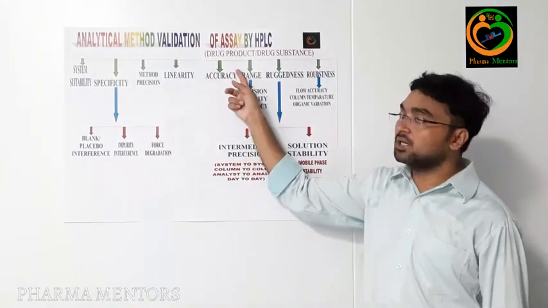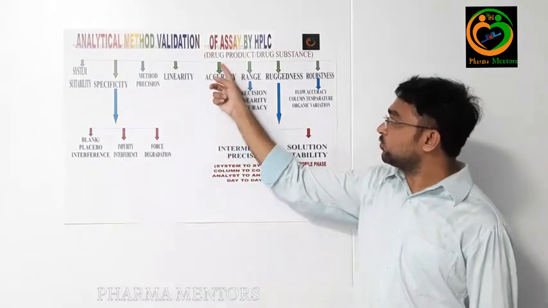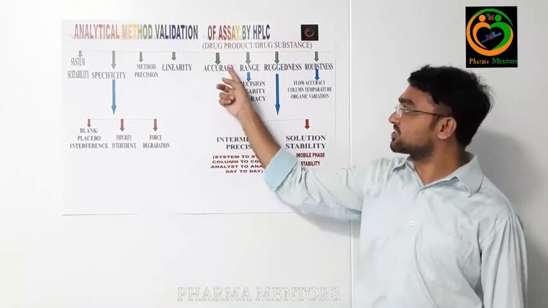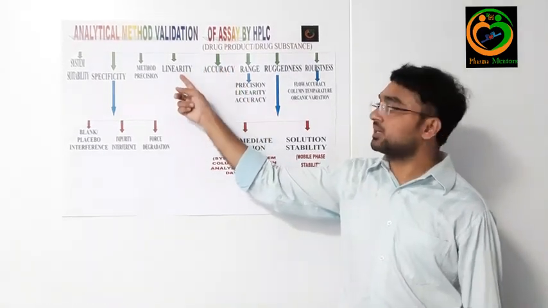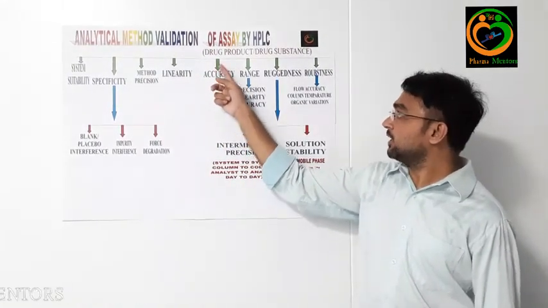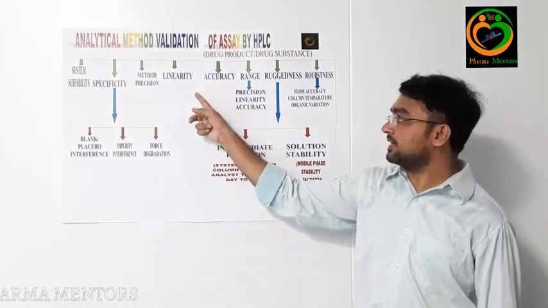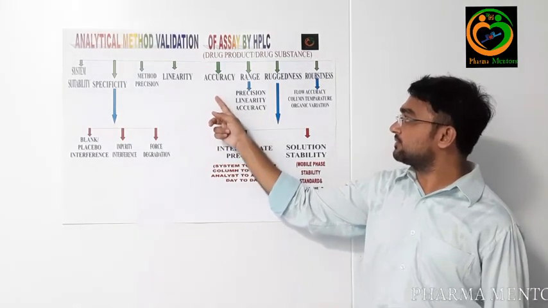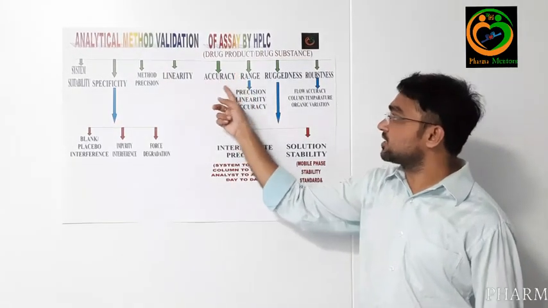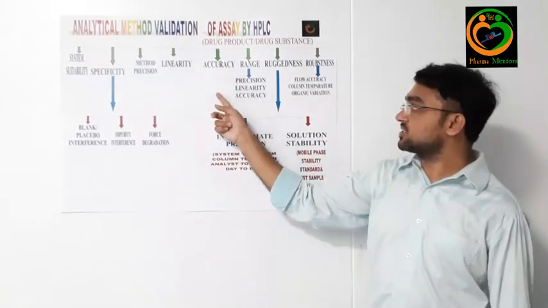Accuracy checks the extraction procedure for the particular test procedure. Here, as a part of accuracy, we check your method extraction procedure. Linearity is with respect to the standard, while accuracy is with respect to your test sample. Here also, as a part of accuracy, you should prepare 50% level samples 3, 100% level samples 3 and 150% level samples 3. Accuracy should also cover 50 to 150% of your test concentration. Your test concentration is 100 ppm.